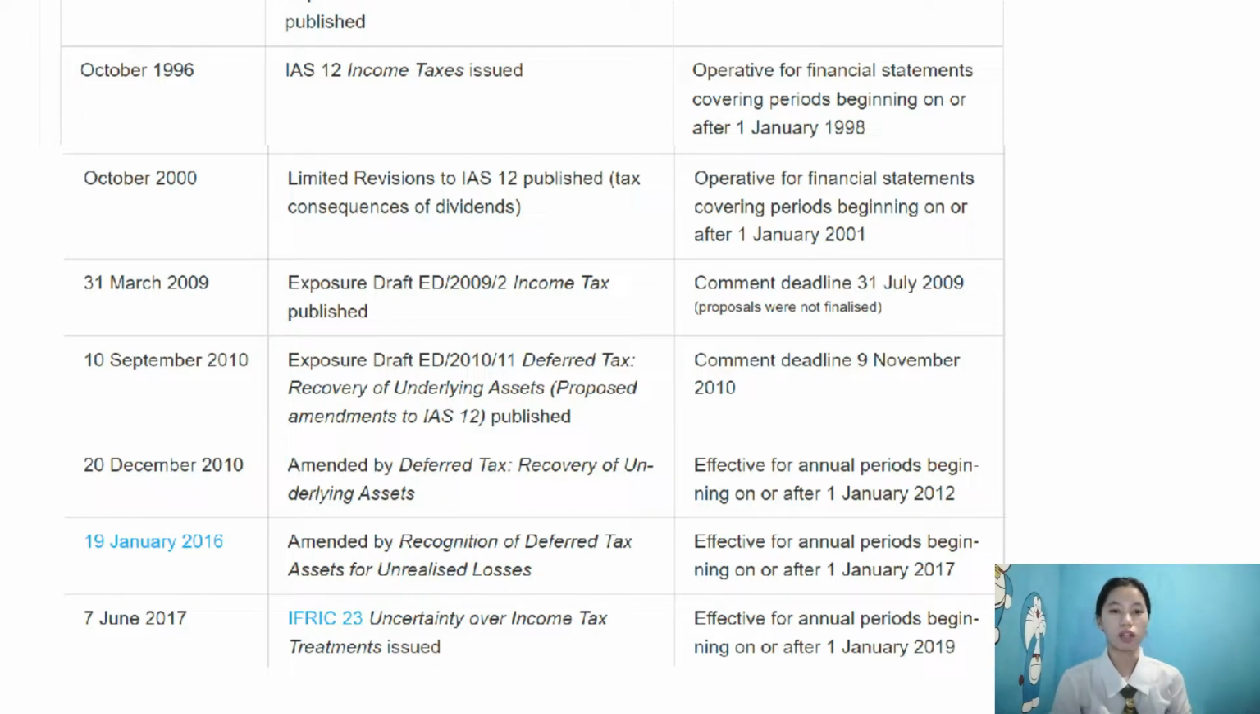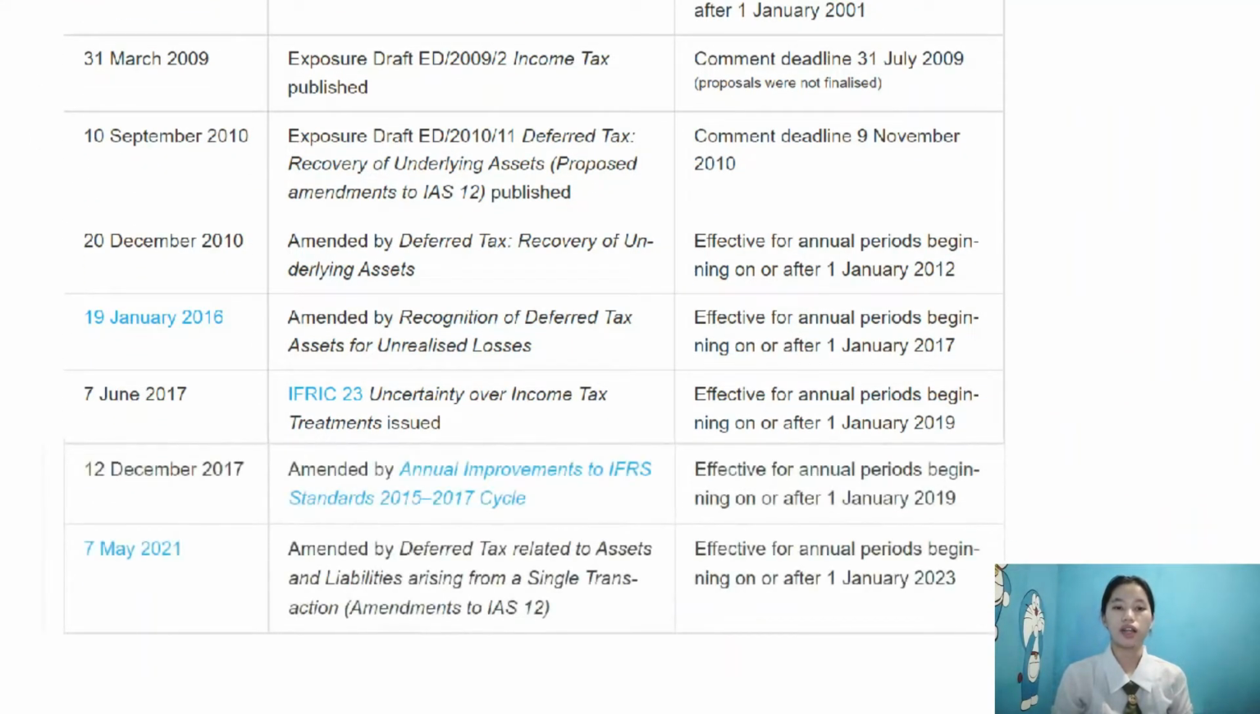On March 31, 2009, Exposure Draft ED 2009-2 Income Tax was published. Comment deadline July 31, 2009. Proposals were not finalized. On September 10, 2010, Exposure Draft ED 2010 Deferred Tax Recovering of Underlying Assets Proposed Amendments to IAS-12 was published. Comment deadline November 9, 2010. On December 20, 2010, amended by Deferred Tax Recovery of Underlying Assets. It is effective for annual periods beginning on or after January 1, 2012.